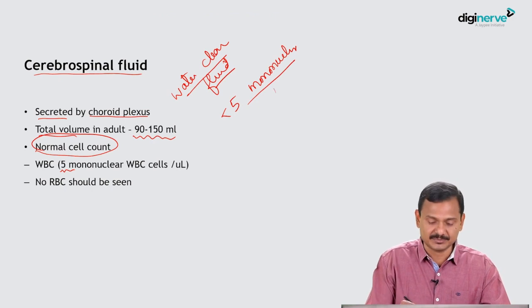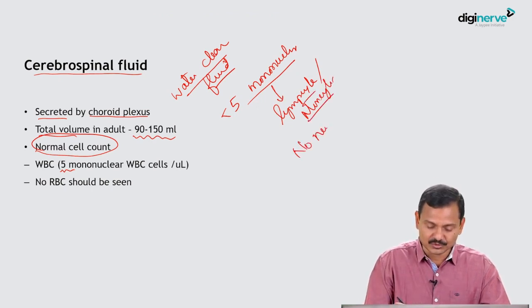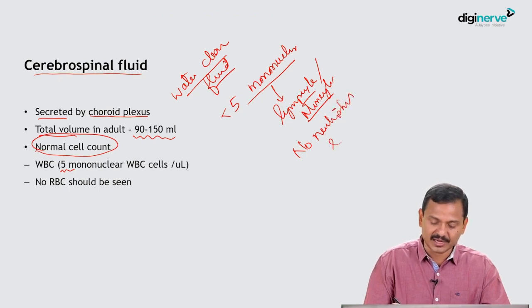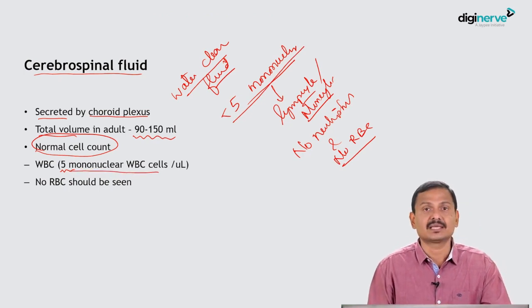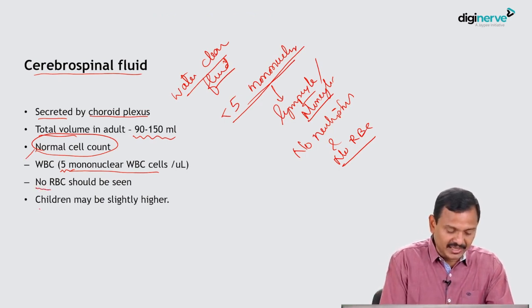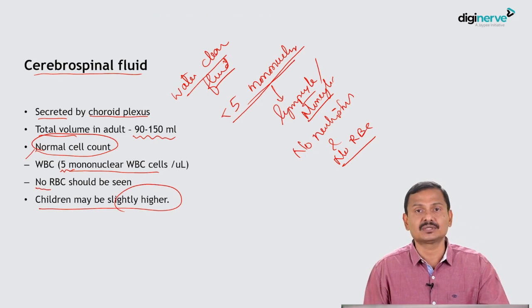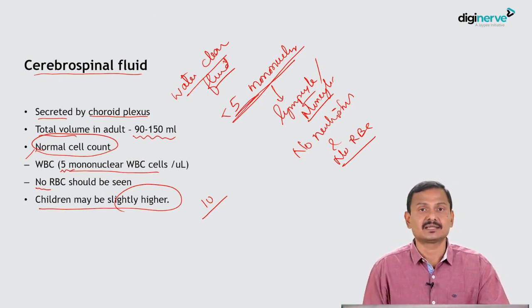Mononuclear cells means either lymphocyte or monocyte, but remember, no neutrophils and no RBCs. In children, you can find a slightly higher count, but that cannot go beyond 10. So it can be 5 to 10, but normally it is less than 10 cells.